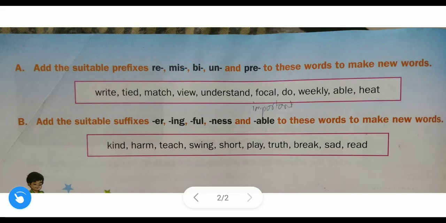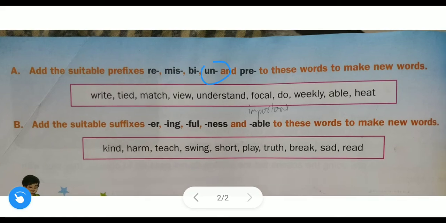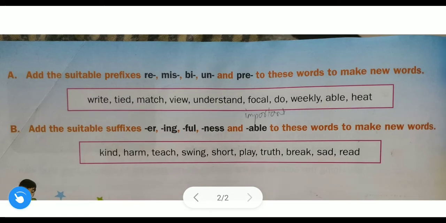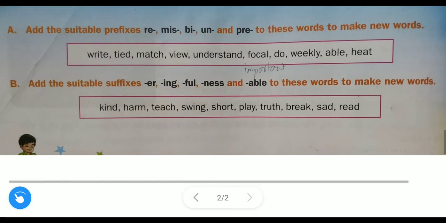Let us take the next word, focal. Bi is the proper prefix, that is bifocal. After that, do: undo, un is the proper prefix. Weekly: bi is the proper prefix for this word, so you will get the new word biweekly. Able: unable, this is the proper prefix. Heat: reheat.